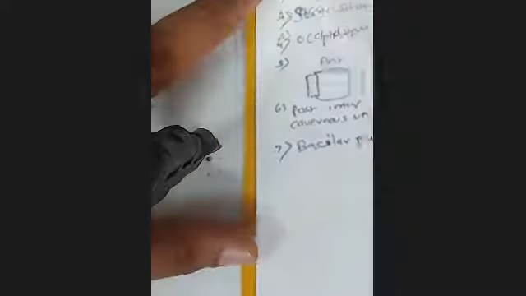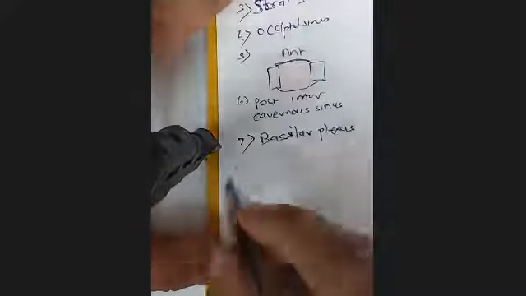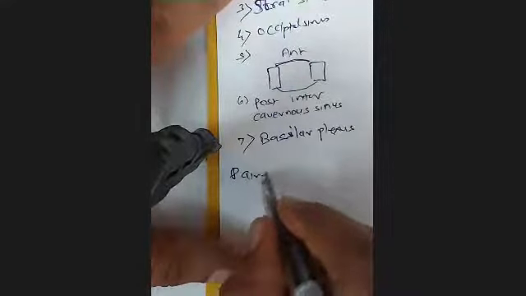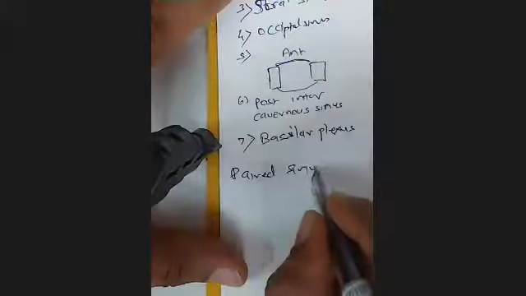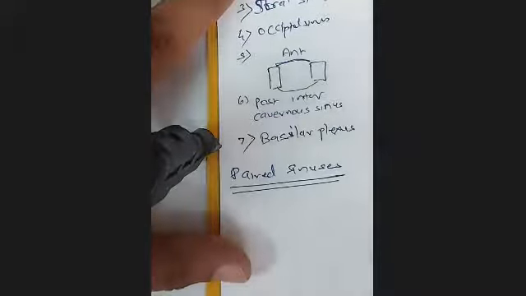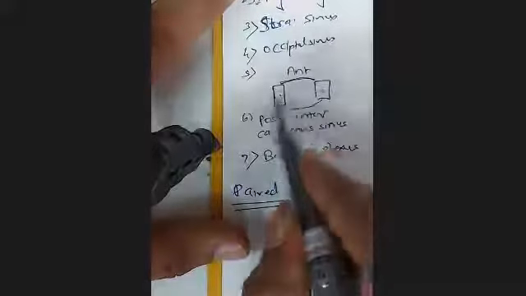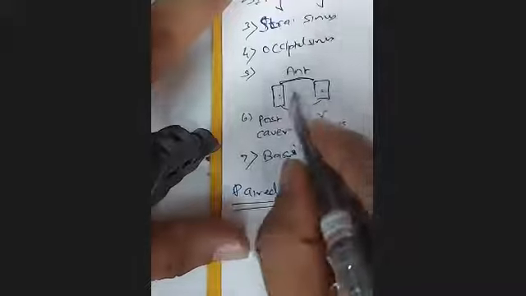Most of the paired sinuses will be located at the periphery. One paired sinus you can see here already on both sides of the sella turcica.